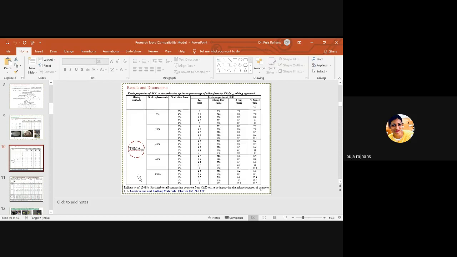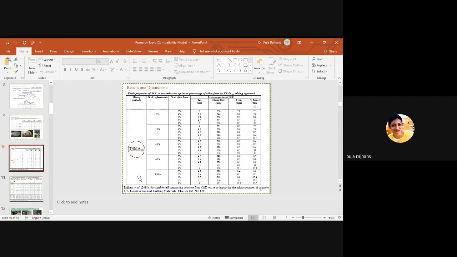Optimum means this percentage is valid for all the replacement percentages of RCA. It is not valid for 2 cases, and not valid for 3 cases, and again it is on the range for 60%. The optimum means this percentage has to fulfill all the categories or all the guidelines for all the replacement percentages. So for 0% replacement, I have checked all the fresh properties.